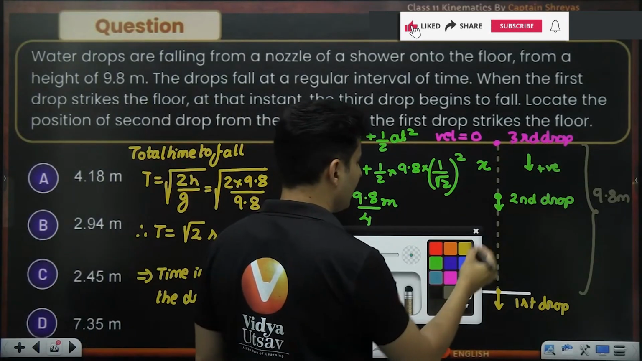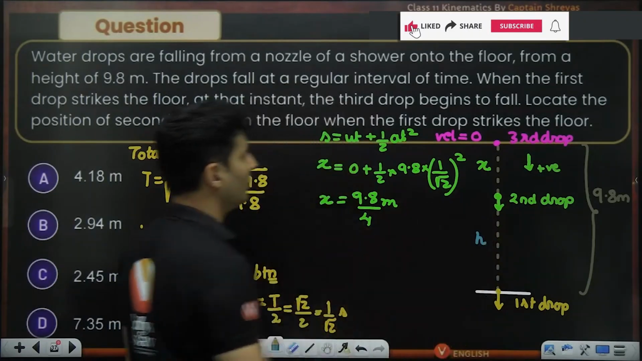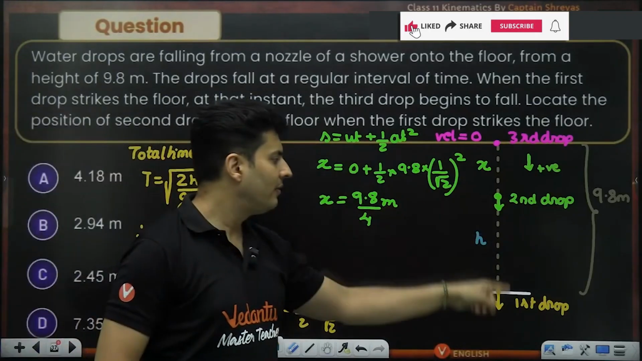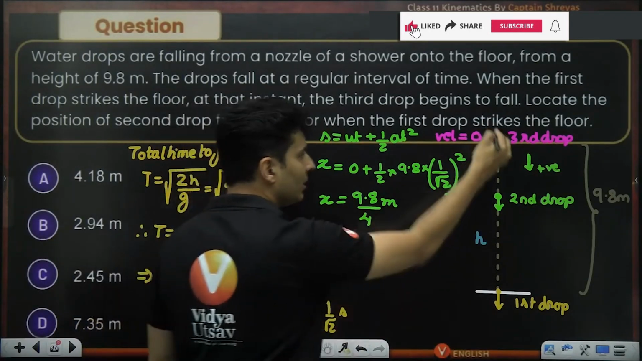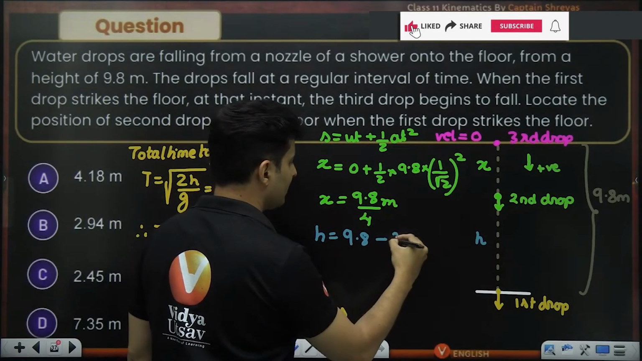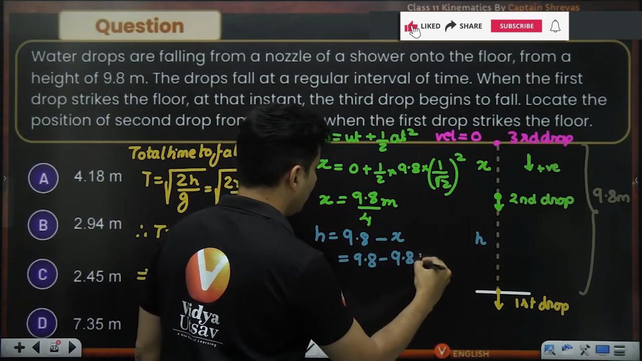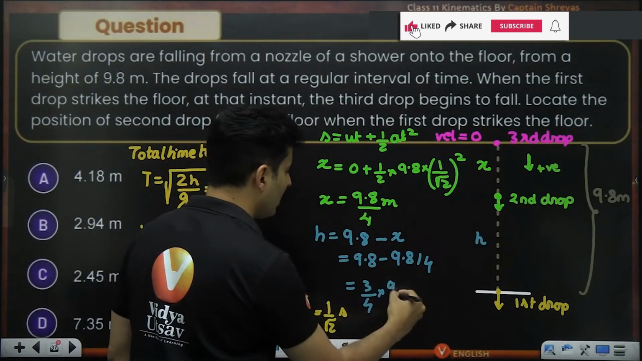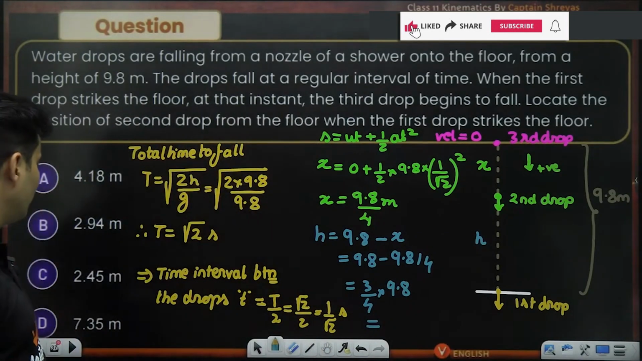The question is something else. The question is how much high is this drop from the ground? So find the position of the second drop from the floor. That height will be the total height, which is 9.8, minus this height, which is basically x. So 9.8 minus 9.8 by 4, which is 3 by 4. 1 minus 1 by 4 is 3 by 4 times of 9.8.